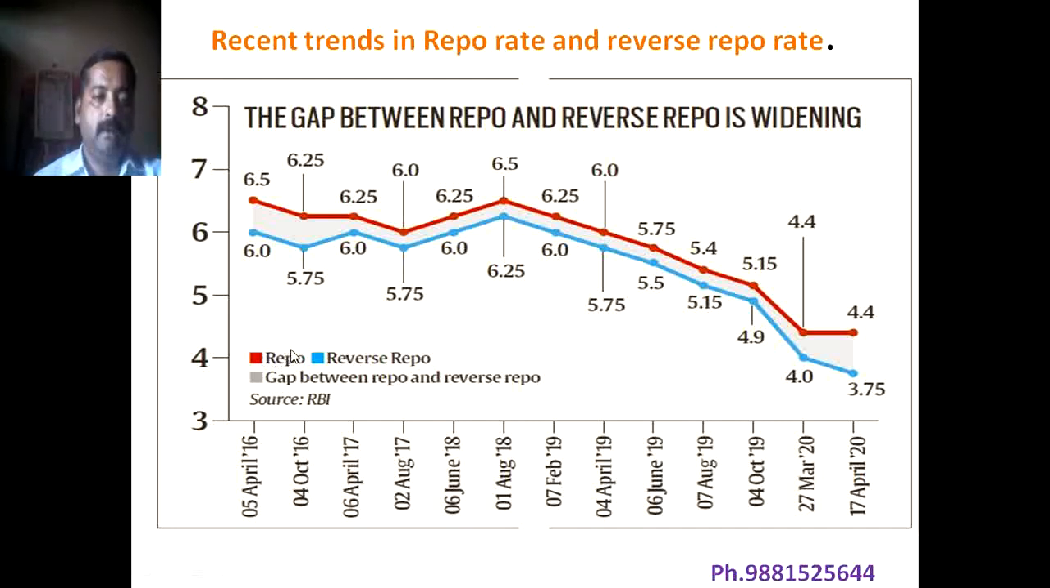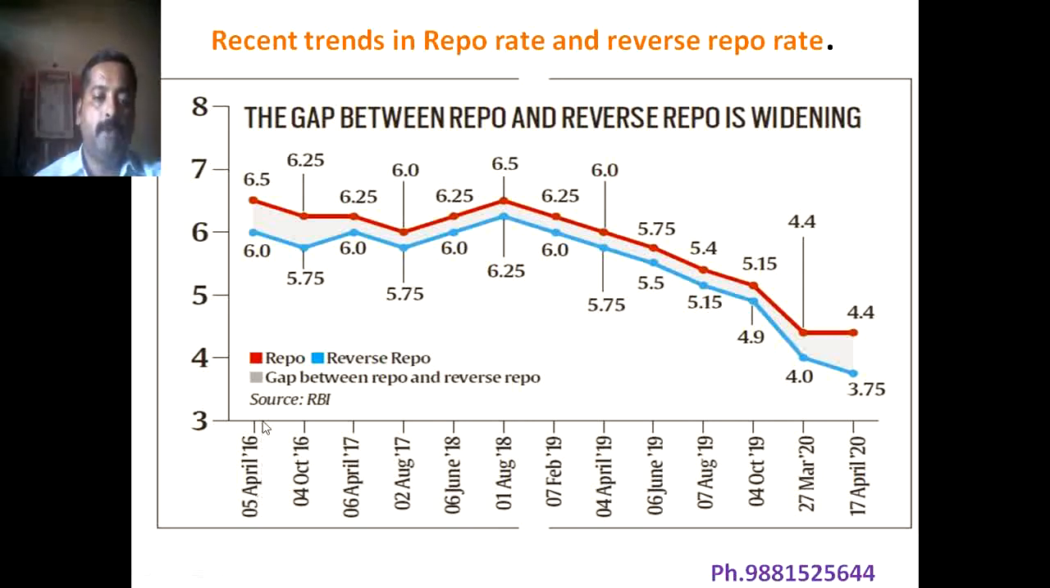Here the red colored line indicates the repo rate, and the blue line indicates the reverse repo rate, and this faint line shows the gap between repo and reverse repo rate. So this is the gap between repo rate and reverse repo rate. We will see the recent trends in repo rate and reverse repo rate.